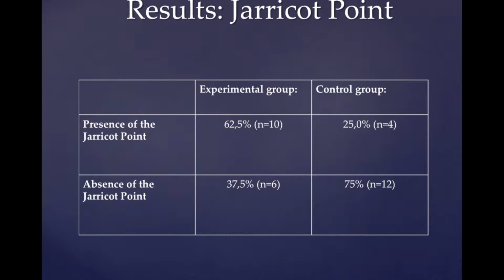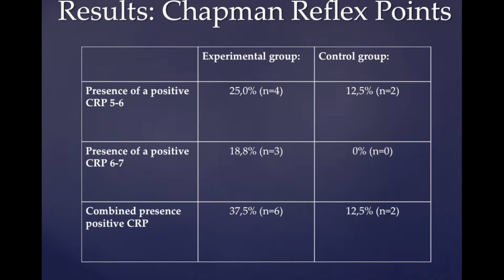The Jarricot point is present in a majority of the experimental group and in a quarter of the control group. A positive Chapman reflex point of an organ is only obtained when both anterior and posterior Chapman reflex points are present. Combining the result of the positive anterior Chapman reflex point between rib 5 and 6, rib 6 and 7, confirmed by the associated posterior Chapman reflex point, resulted in 3 times more presence of a positive Chapman reflex point in the experimental group compared to the control group.